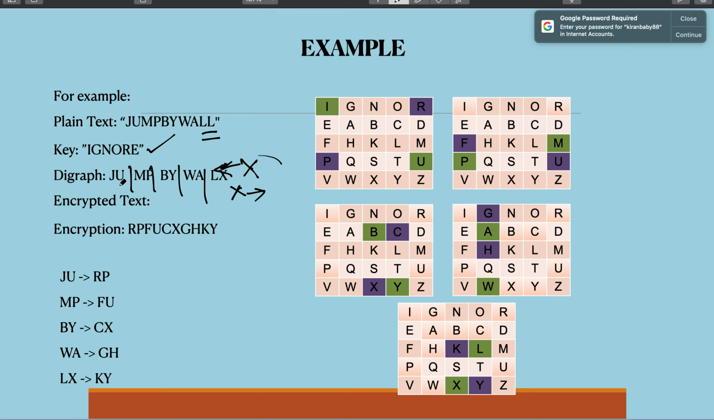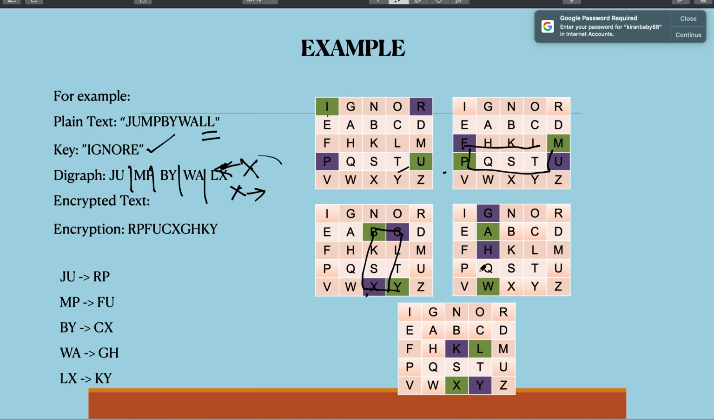Now you will apply the same rule as above. For JU, let's see. For JU, there is no J, so you will take I here. So I and U will form the corners of a rectangle. So you will take the alphabets in the opposite corners, that is R and P. Similarly, M and P is also not in the same row or the same column. So you will take the alphabets that lie on the opposite corners of the rectangle. Similarly, B and Y, that is again another rectangle. So you take the alphabets that come in the opposite corners.